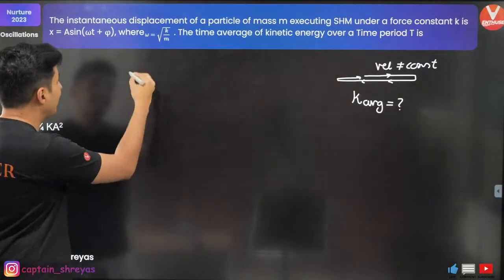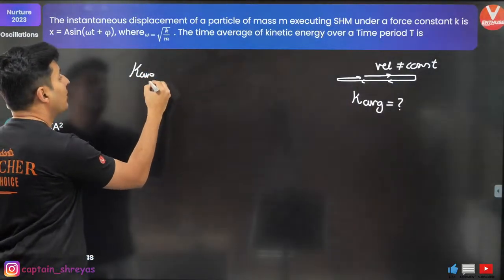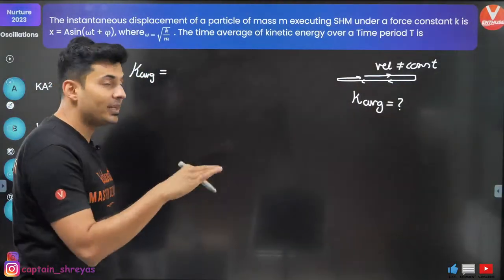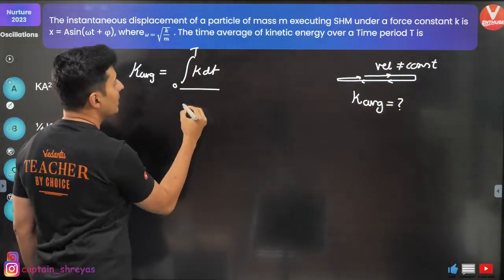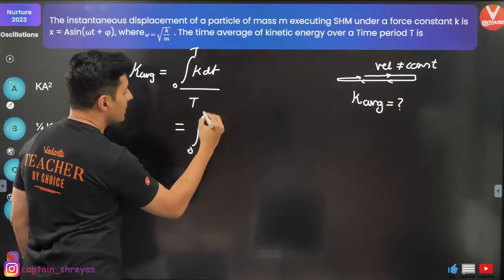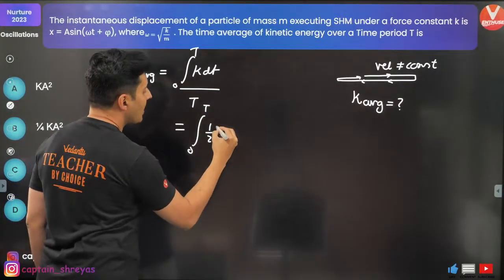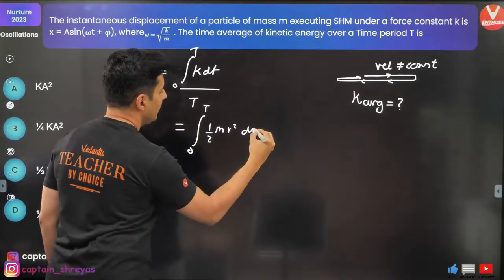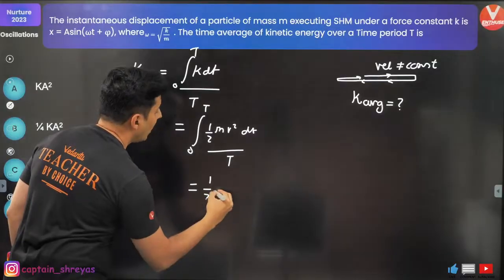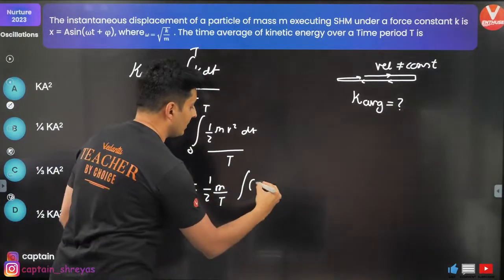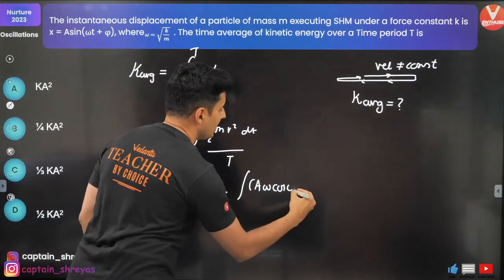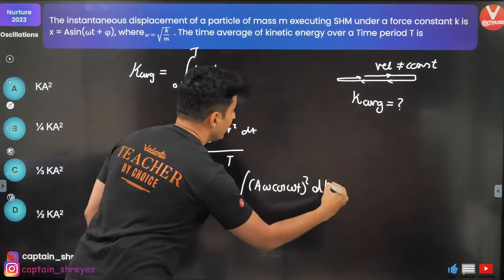So to find average, you should know the definition of average. The definition of an average function is integral of K dt from 0 to T upon T, and kinetic energy is nothing but half m v square. So half m comes outside, T is there as it is. Velocity square, v is nothing but A omega cos omega t, whole square dt, from 0 to T.